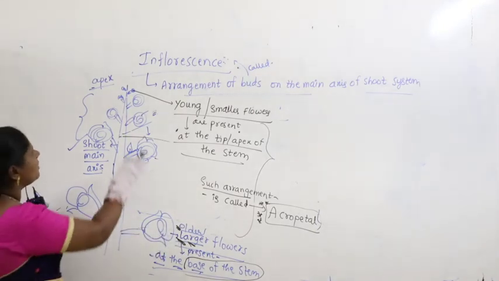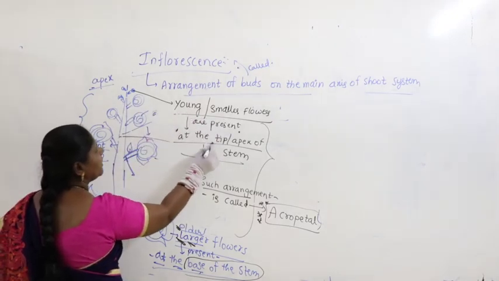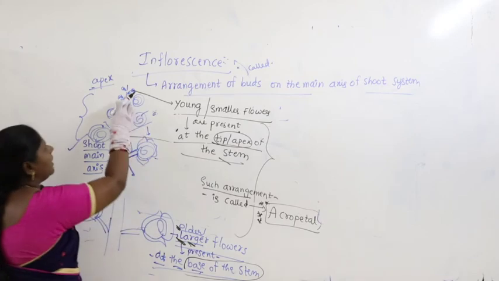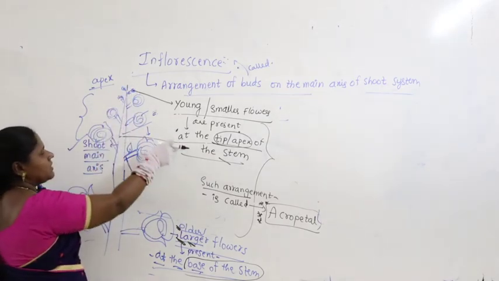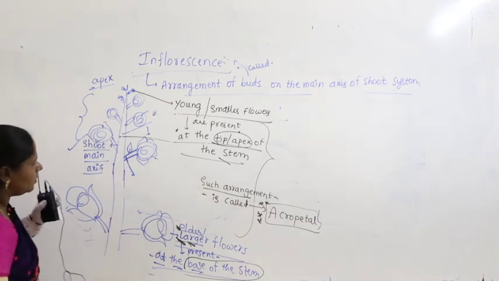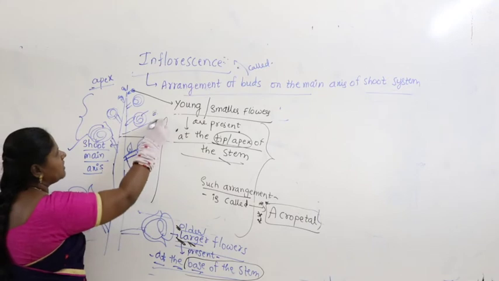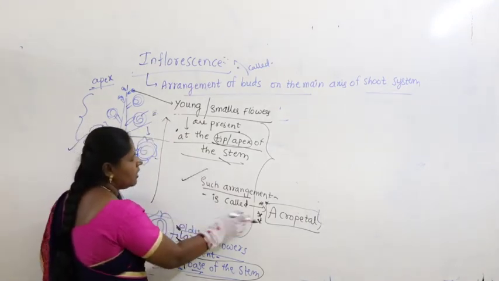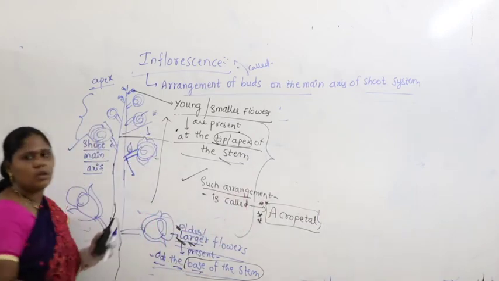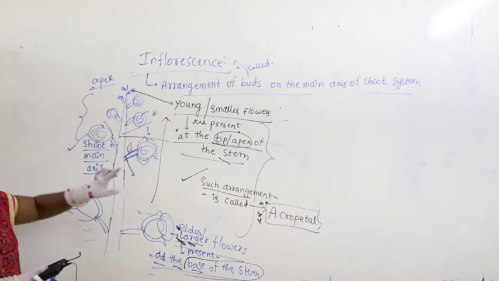Where are the young flowers? Young or small flowers are present at the tip or apex of the stem. Then what happens here? Older flowers open first, then young flowers open. Such type of arrangement is called acropetal. I hope you got it, right?